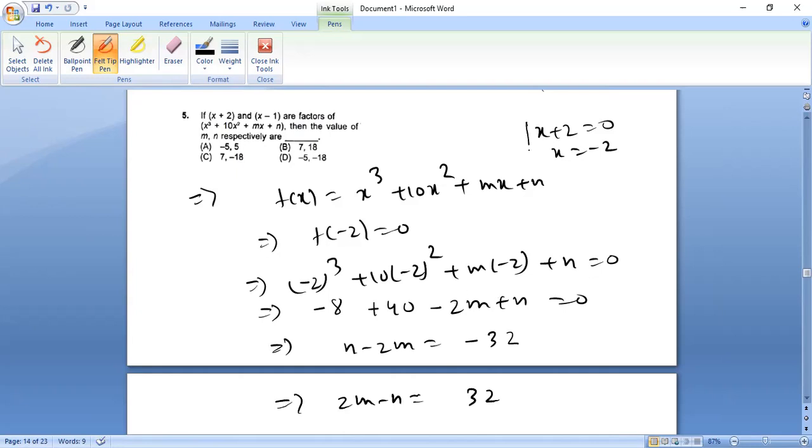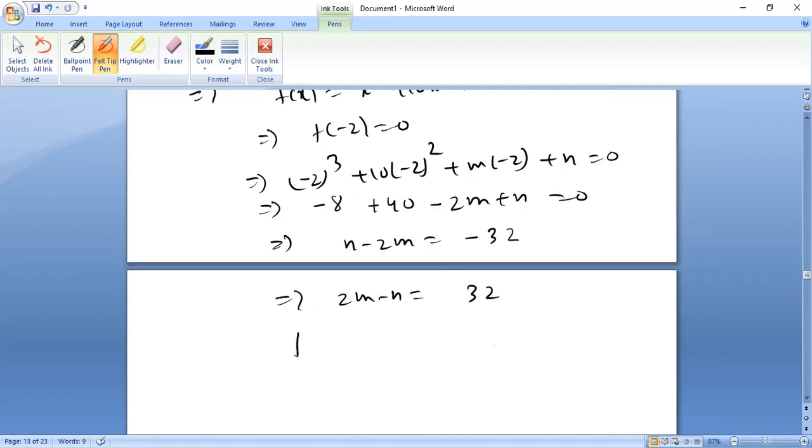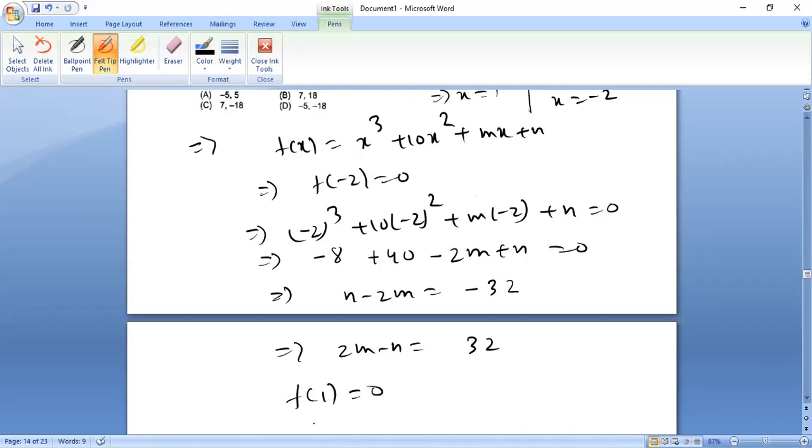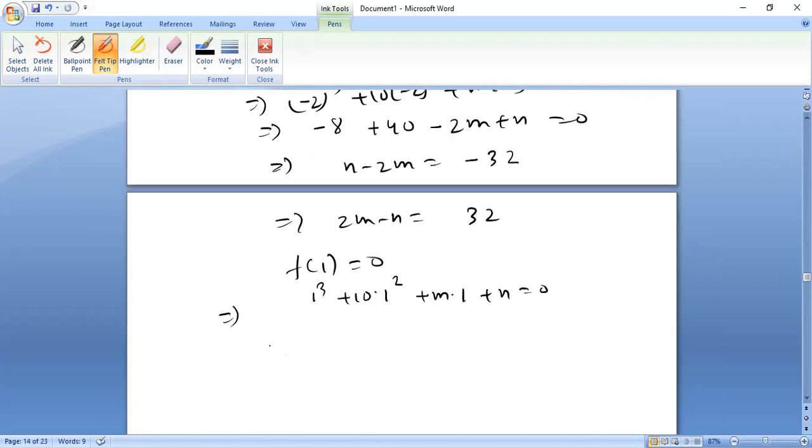Similarly, another one is x minus 1, put it as 0. So the value of x becomes 1. Again, f of 1 becomes 0. f of 1 is equal to 0. Here, in place of x, I put 1. This becomes 1 cube plus 10 into 1 square plus m into 1 plus n is equal to 0. Right? Therefore, 1 plus 10 is 11, so 11 plus m plus n becomes 0. That means m plus n becomes minus 11.